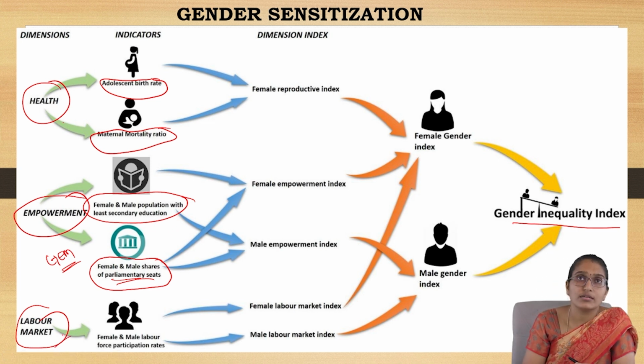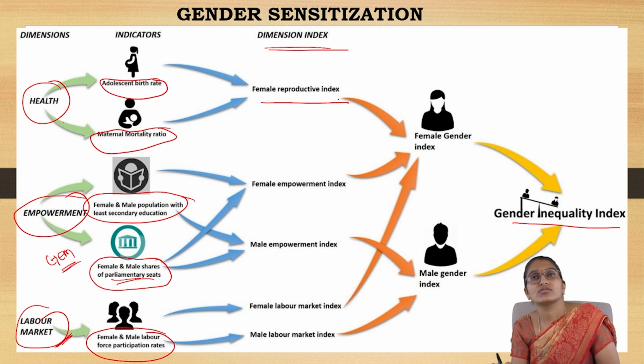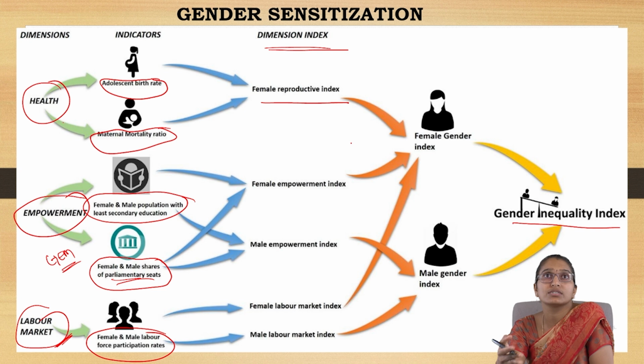The next dimension, the key factor, is the labor market. So how many males and females are participating in labor work. The index we get from the health dimension is the female reproductive index. So you get the ratio of females having adolescent birth rates and the mortality rate that is happening.